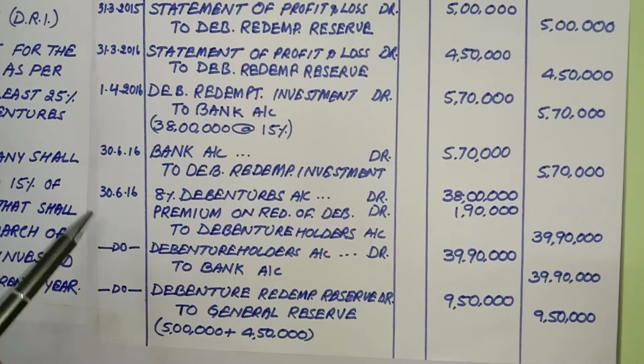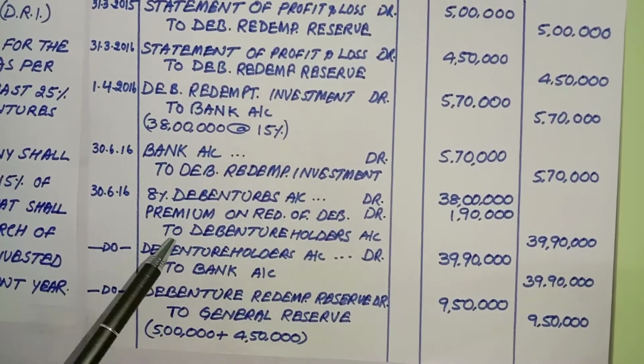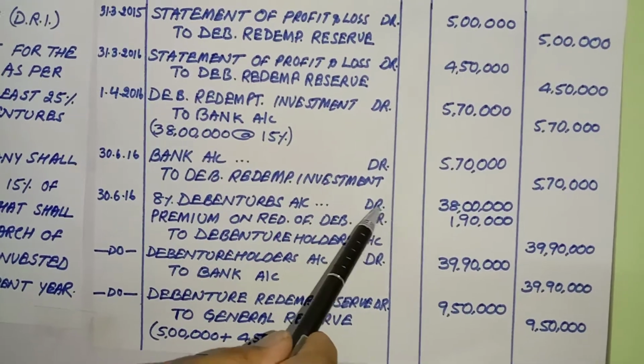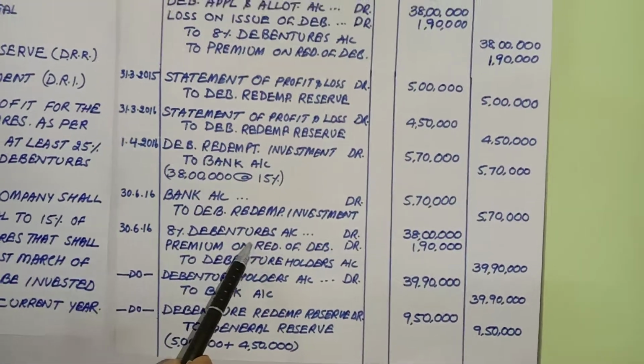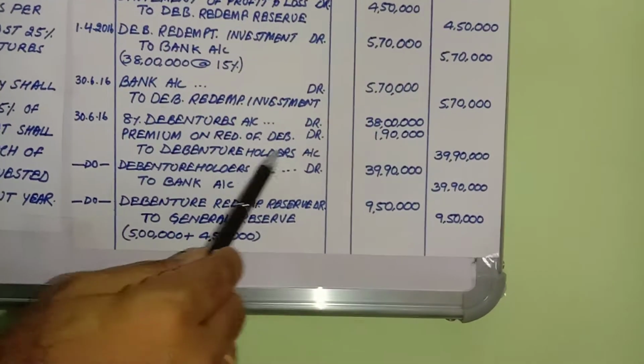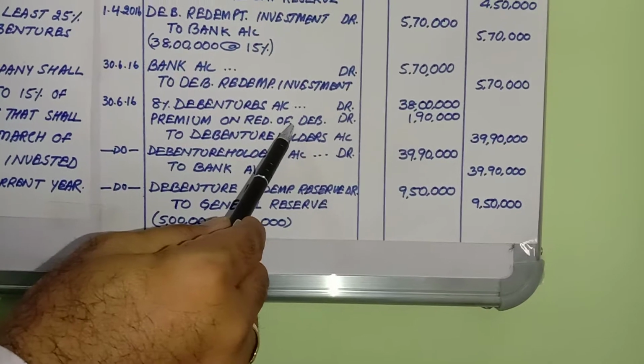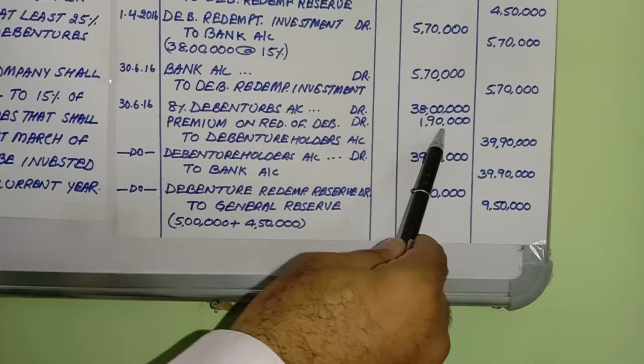Now coming to the next entry, 30/6/2016, 8% debentures account debit, premium on redemption of debentures debit to debenture holder. What is this premium on redemption of debenture? Before it was outstanding, you remember 1,90,000 as credit.